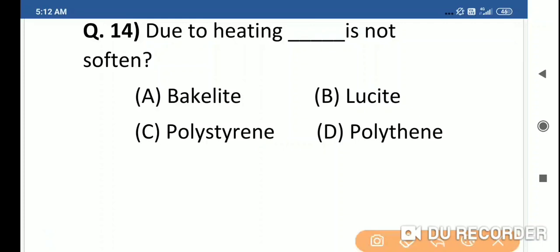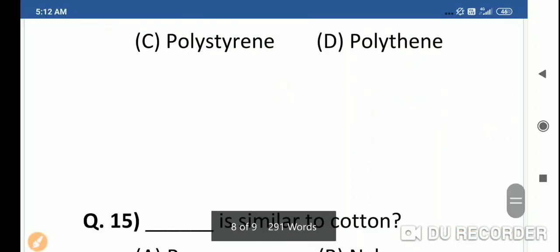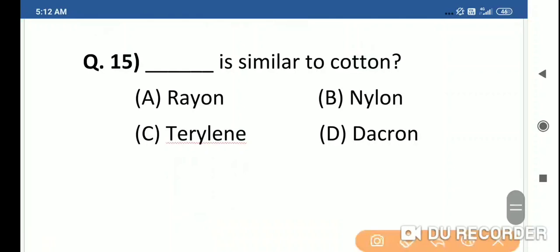But bakelite is used for thermal resistant products, so bakelite does not soften due to heating, and the right answer is bakelite. Question 15. Dash is similar to cotton: rayon, nylon, terylene, dacron. The right answer is rayon. Rayon is similar to cotton.